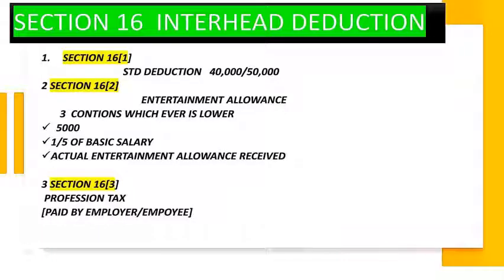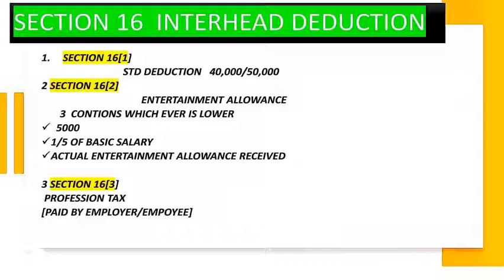So the section 16 inter-head deductions. Under the income from salaries, there are some deductions as per section number 16. So here are the 3 deductions. Section 16 subsection 1, standard deduction of 40,000 or 50,000. Prior to 2019-20, deduction amount कितना था? 40,000. But here the assessment year is 2021. Now the deduction amount is 50,000. Fine. Standard deduction, the lump sum amount is 50,000 under section 16 subsection 1.